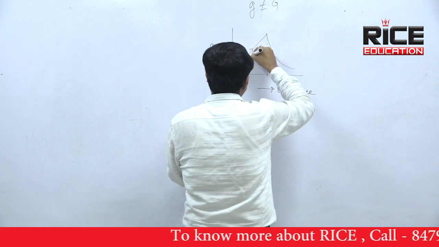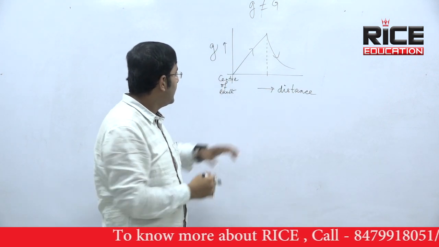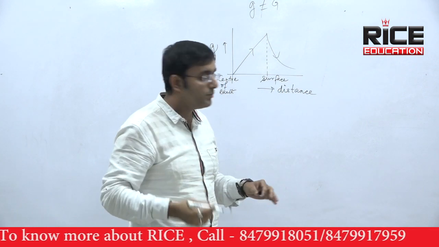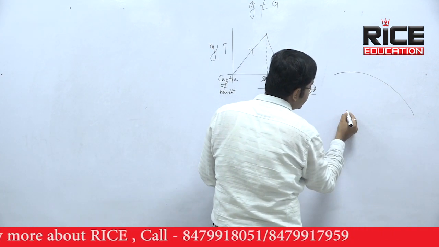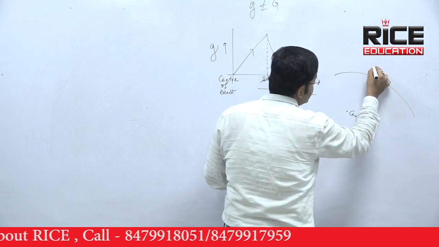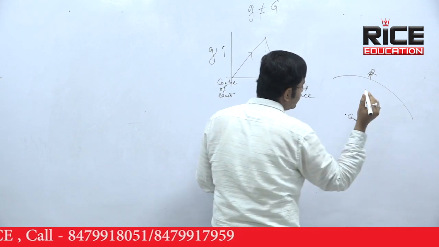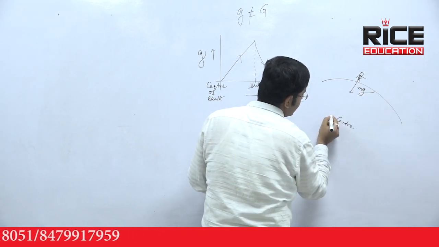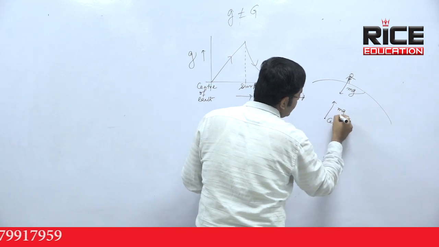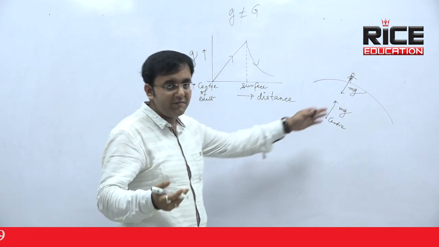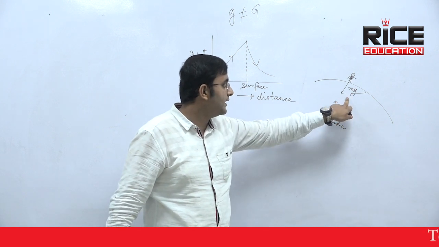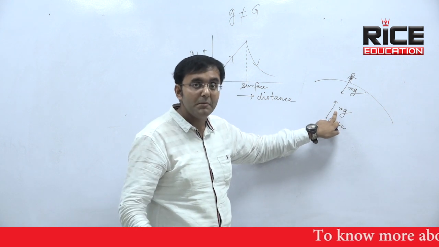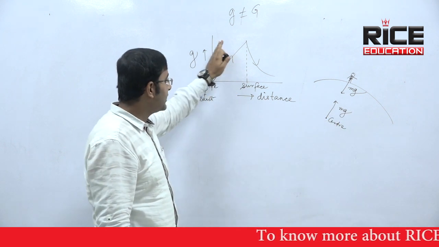Look at the nature of the graph. That point is the surface of Earth. Surface means where all of you belong. If this is the center of Earth, that will be the surface of Earth. Suppose I am standing here. I am pulled by Earth with a force mg, and Earth is also pulled by me with the same force mg, because every action has an equal and opposite reaction. That force is the attraction force given by Earth on me, and that force is the attraction force given by me on Earth. Now look at this graph.